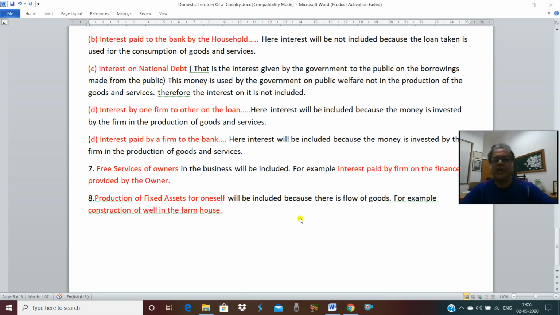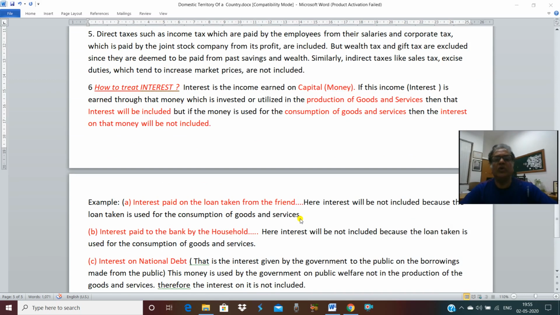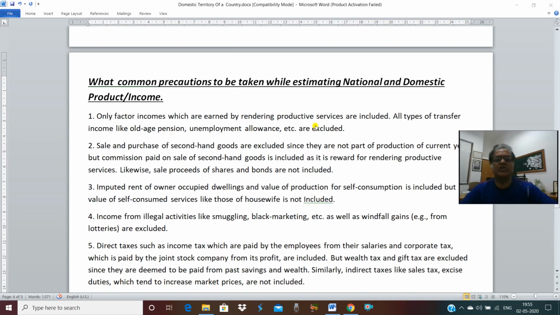So this is enough to understand in today's video. These are the common precautions you have to take while estimating national and domestic product and income. Soon in the next video, I will take a few more precautions.